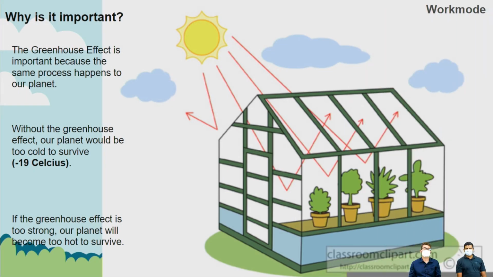So welcome back from the video. Here we have a slide on why the greenhouse effect is so important. It is important because the same process happens to our planet. Without the greenhouse effect, our planet would be very cold. It would only be minus 19 degrees centigrade. And if the greenhouse effect is too strong, then our planet will become too hot to survive.